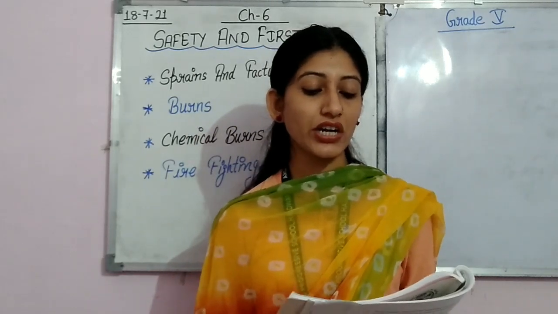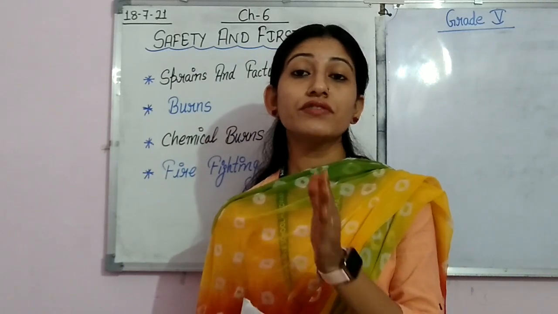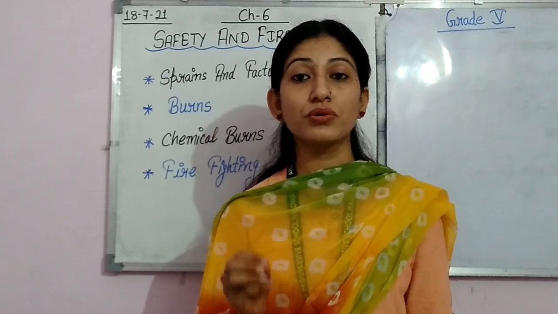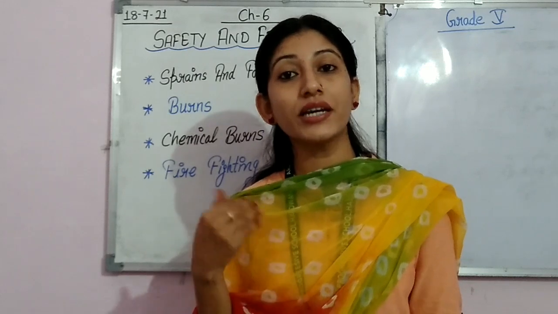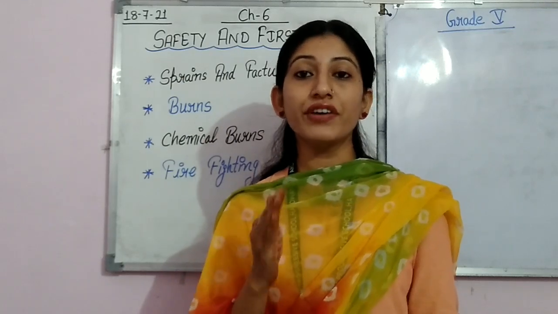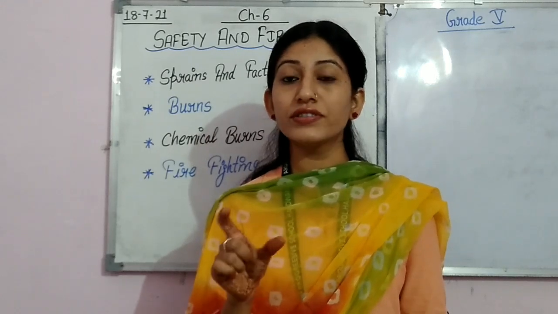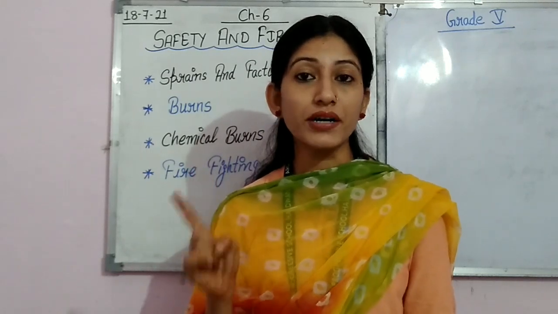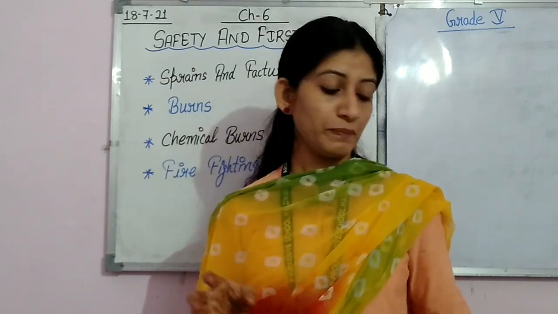Get an X-ray taken of the fractured part. You must take the person for an X-ray of the broken part, so that you come to know how much area of the bone is broken, or whether it is only a pain, whether it is fractured or not. How will we come to know all this? We will come to know by X-ray. So after giving all these first aid measures and taking the person to the doctor, the X-ray is the foremost thing required at the time of fracture and sprain.